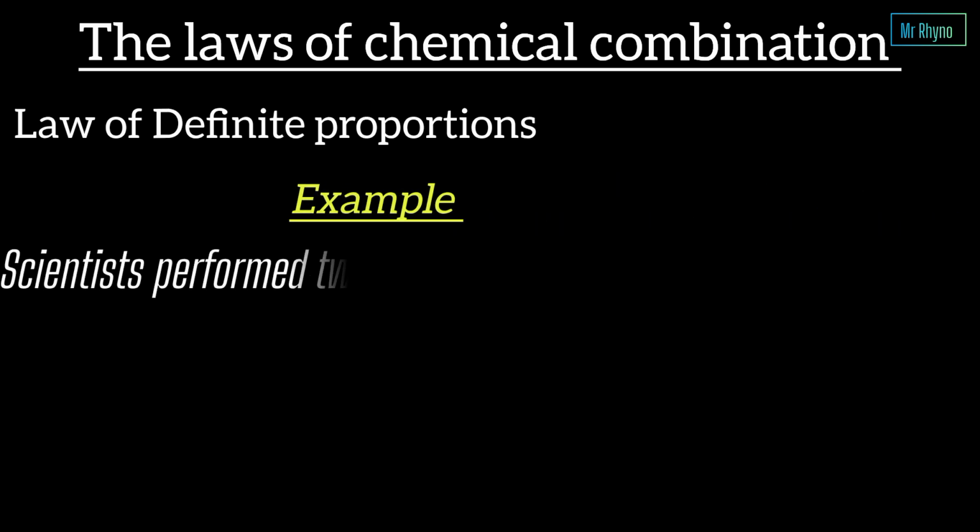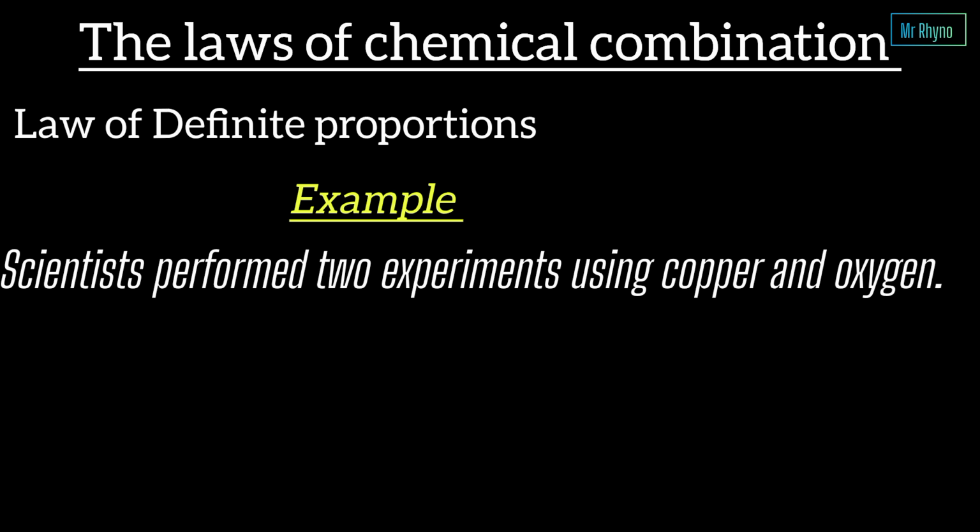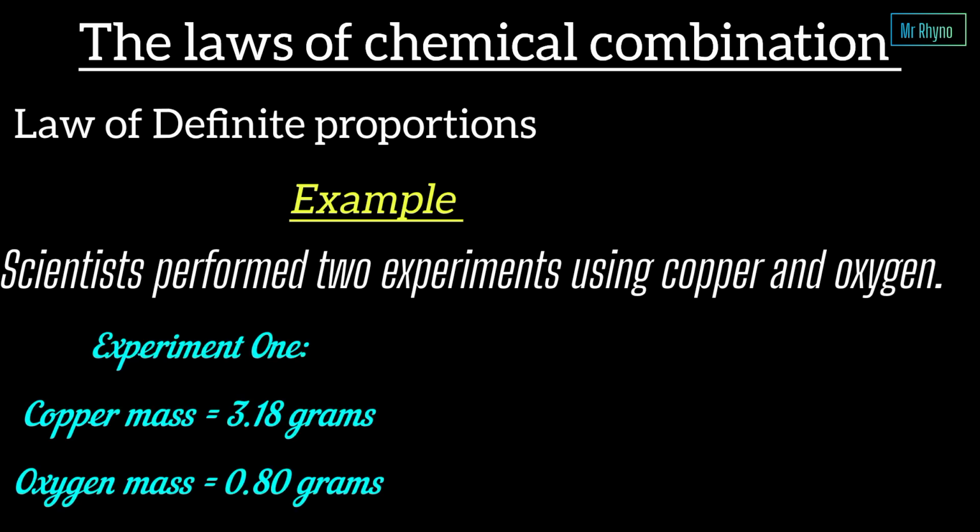Scientists performed 2 experiments using copper and oxygen. Experiment 1, copper mass was 3.18 grams and oxygen mass was 0.80 grams. The ratio shall be 3.18 divided by the smallest value, which is 0.8, and this equals approximately 3.98 to 1.